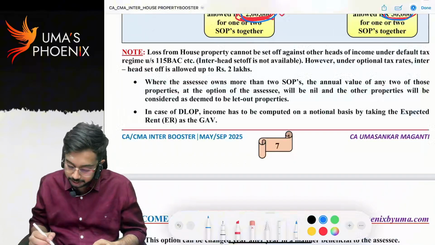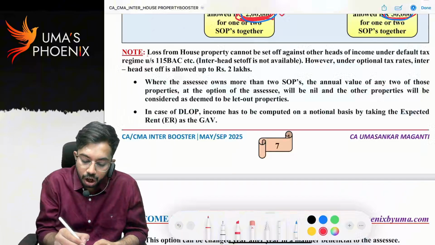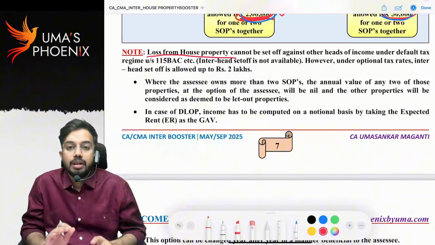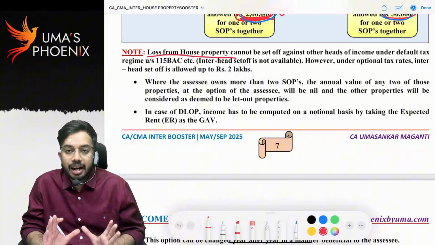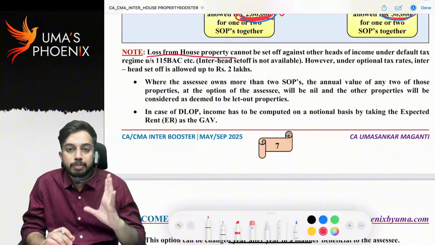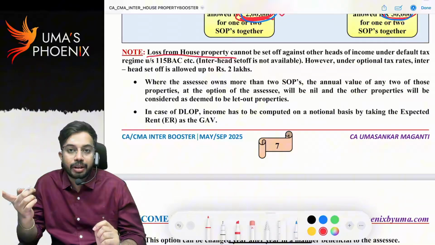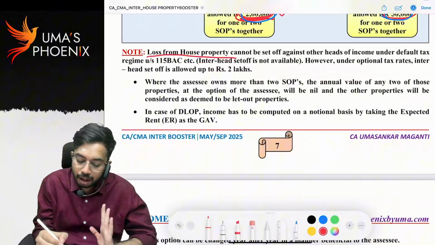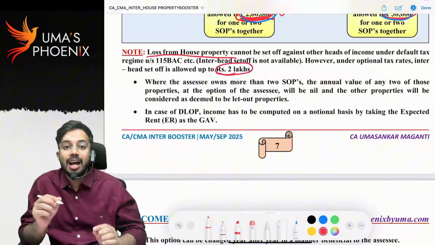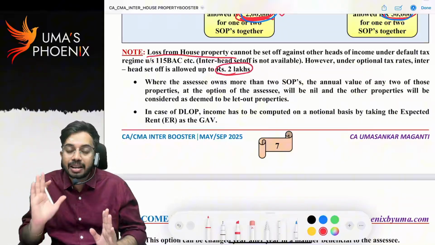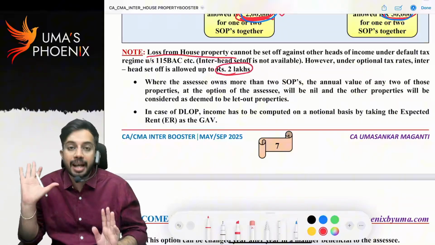Next, note points. Loss from house property. In set off of losses, you will get clarity. Whatever loss from house property is there, you can set off against income from other heads of income, but the maximum set off allowed is only 2 lakhs. And this interhead set off benefit is available only under optional tax rates.